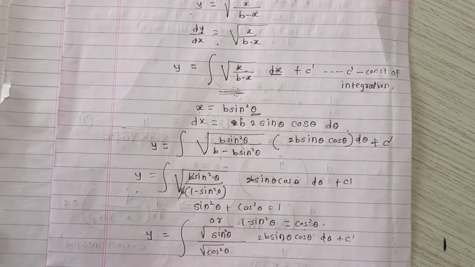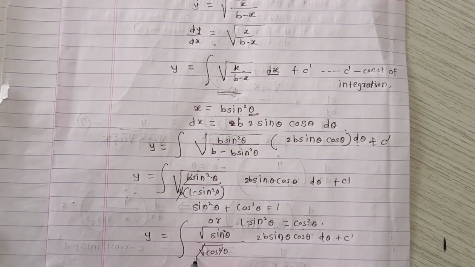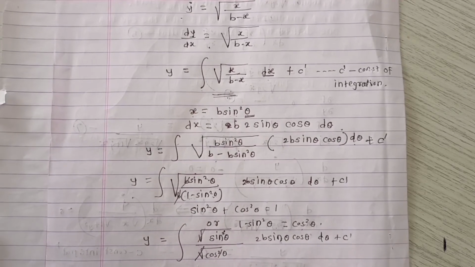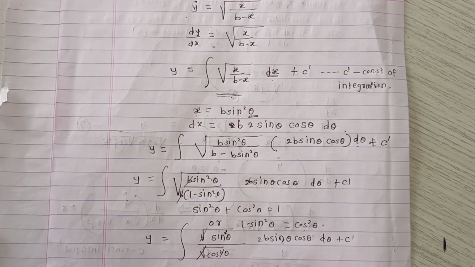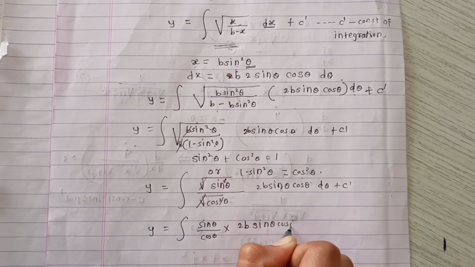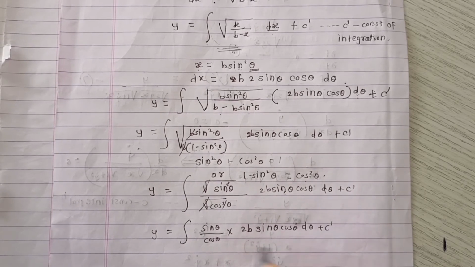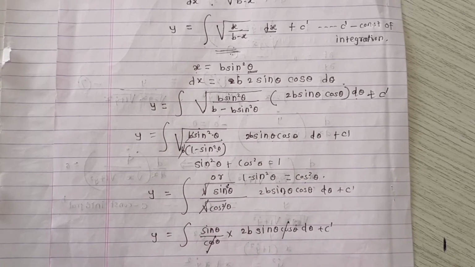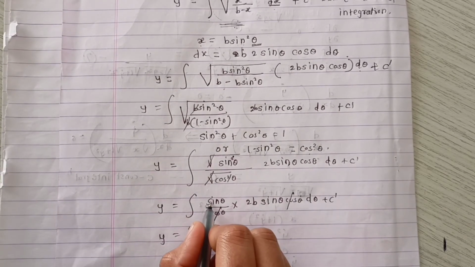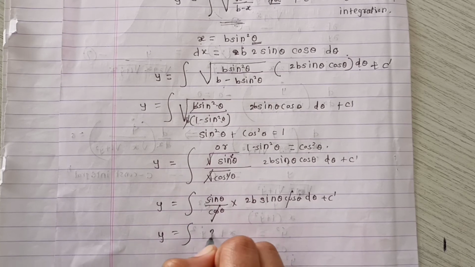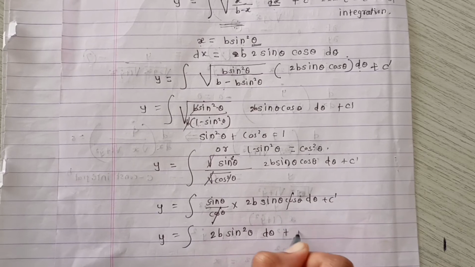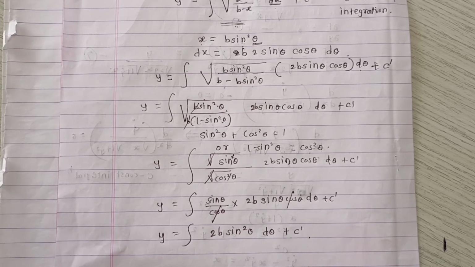Now here y is equal to, this square and square root get cancelled, again this and this get cancelled, then we are left with sine theta divided by cos theta into 2b sine theta cos theta d theta plus c prime. This cos theta and this cos theta get cancelled with each other, then y is equal to sine and sine, which gives sine square, so we get 2b sine square theta d theta plus c prime, right? So we get this integration.